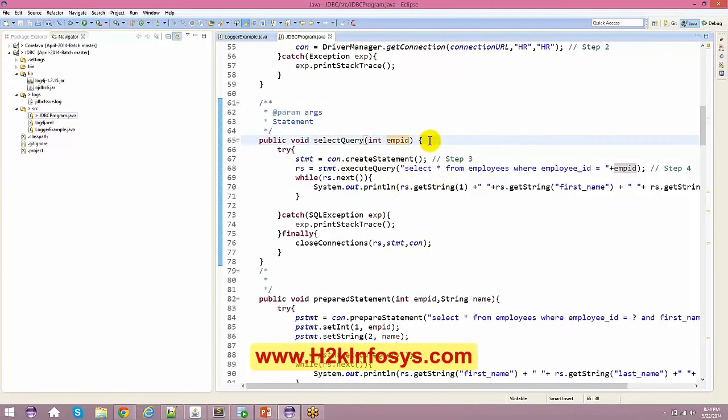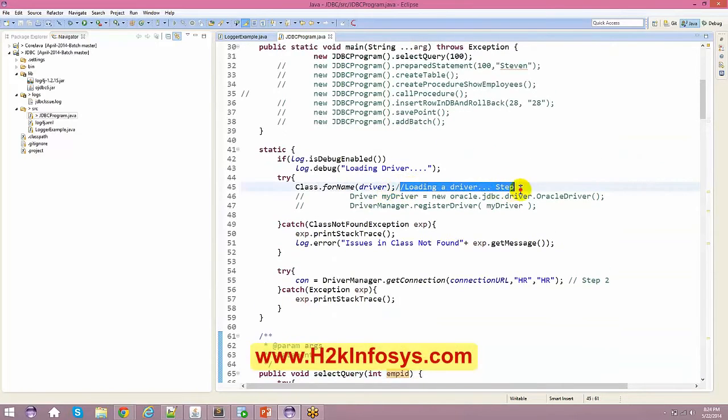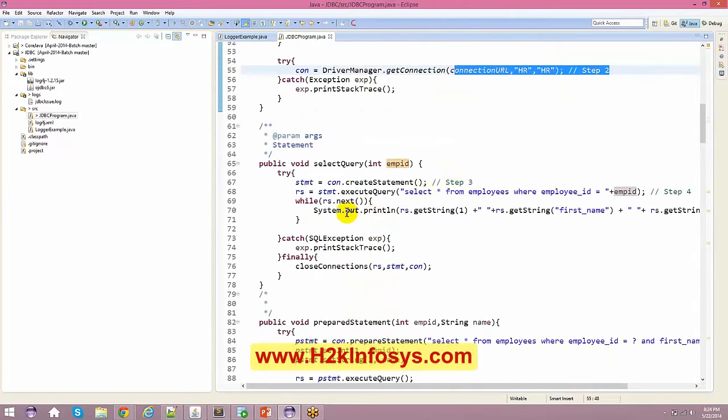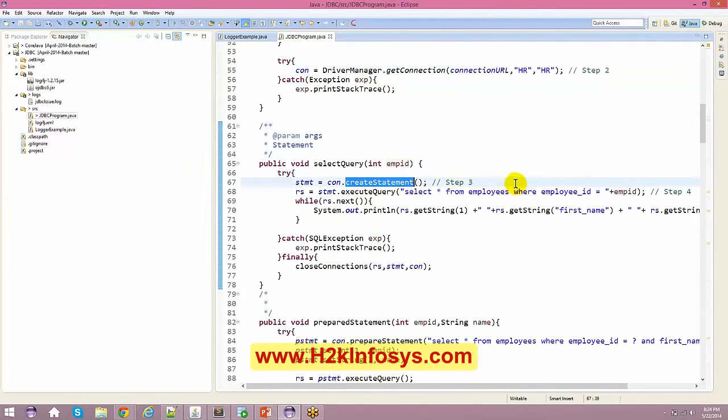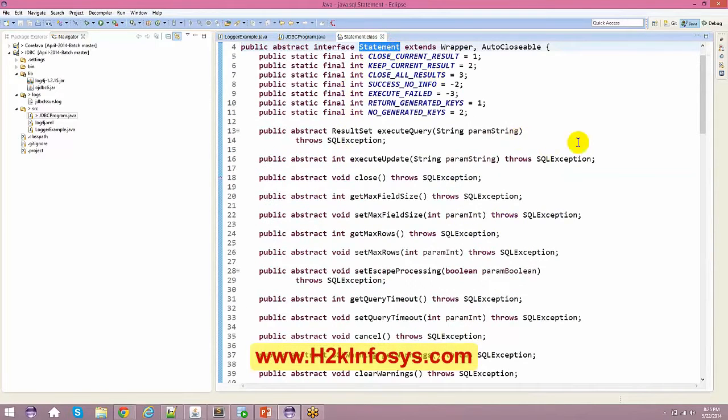Now the third step: the first step we have seen is to load the driver, the second step is to get the connection, and the third step is to create a statement. When you create a statement, with the help of that you are going to execute the query. So here when you say con.createStatement, it creates a Statement object for you. And this Statement, if you see here, is again an interface for me.